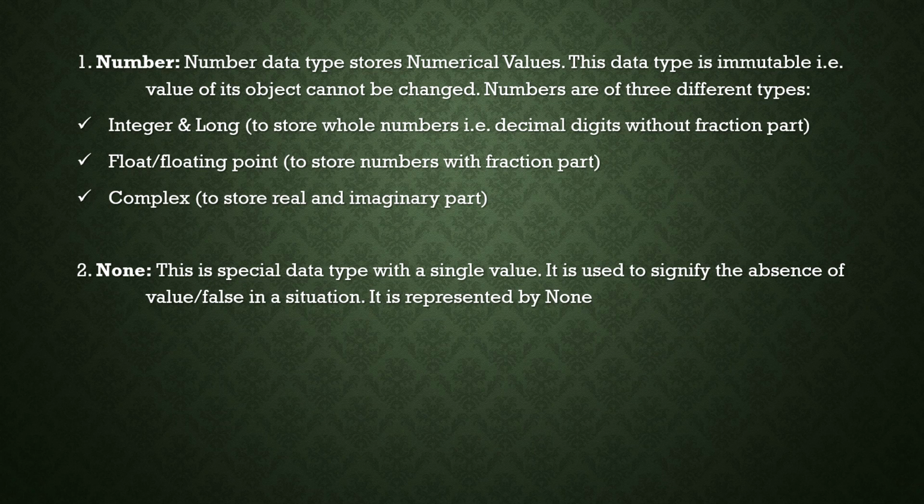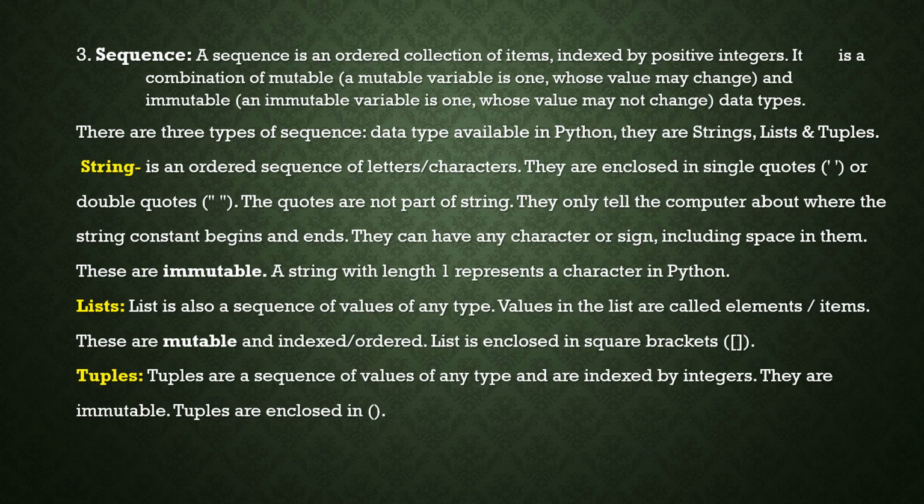Next data type is none. This is a special data type with a single value. It is used to signify the absence of value or a false situation, and it is represented by none. In simple words, none is used to represent absence of value.